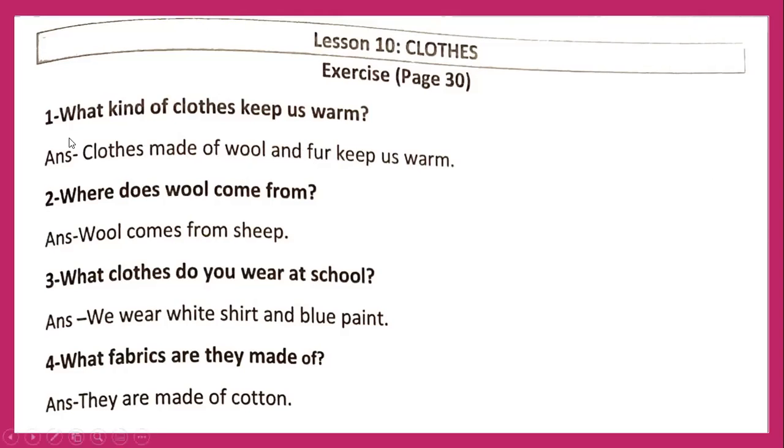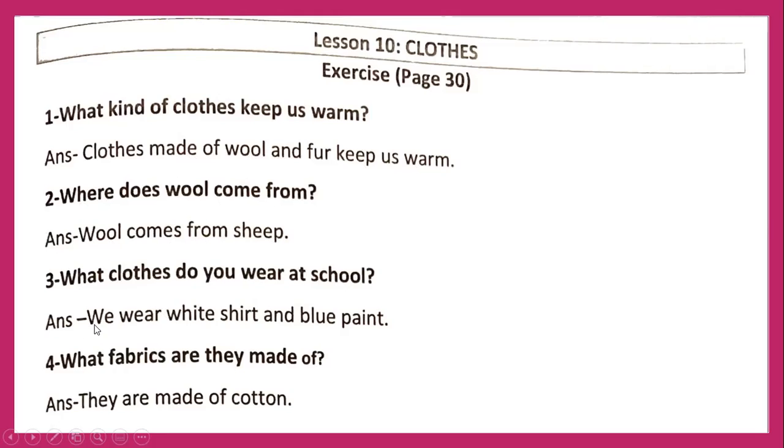Okay, let's see the question answers. Number 1, what kind of clothes keep us warm? Clothes made of wool and fur keep us warm. Number 2, where does wool come from? Wool comes from sheep. Number 3, what clothes do you wear at school?